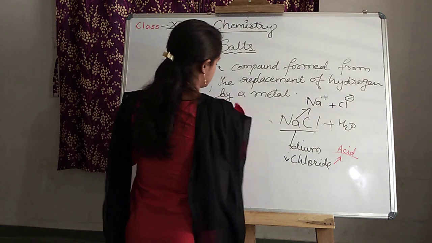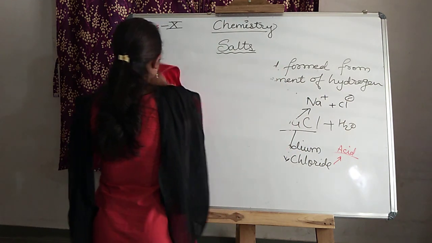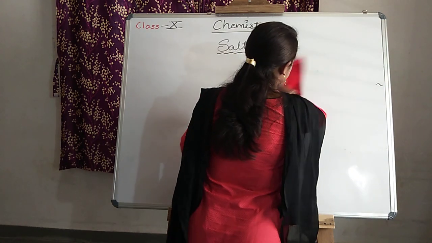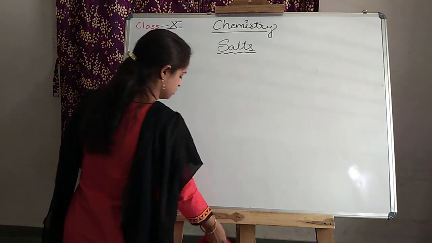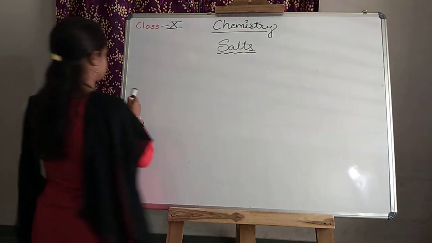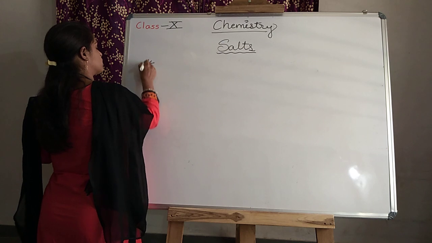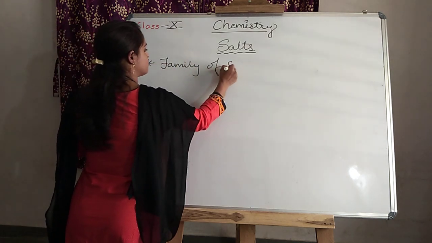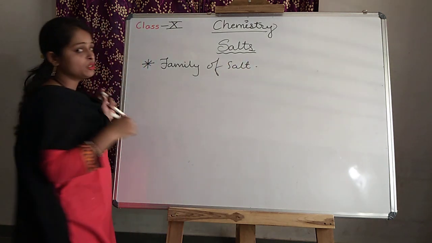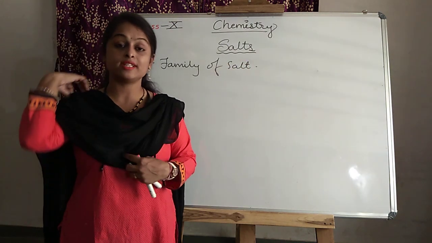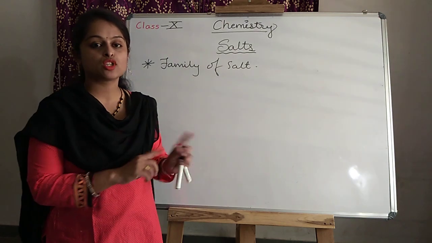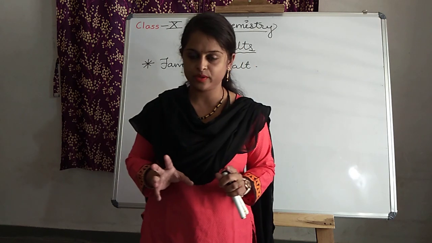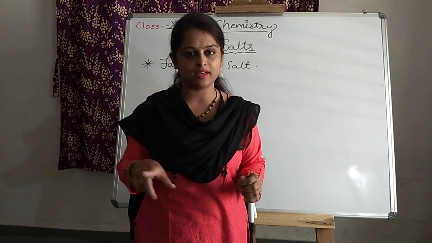There are some salts which carry the same positively charged ion or the same negatively charged ion. They are called a family of salt. This is a family of salt. Now how are the positive and negative charges of ions the same? I told you that salt is an ionic compound; sodium plus and chlorine minus ions form.